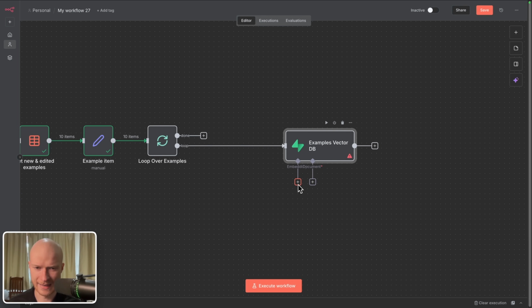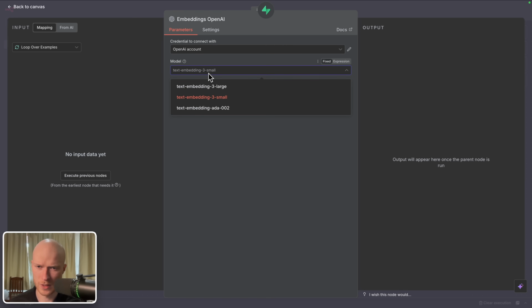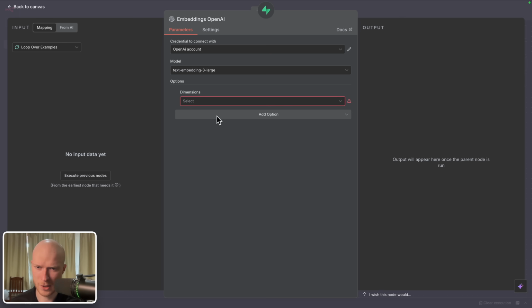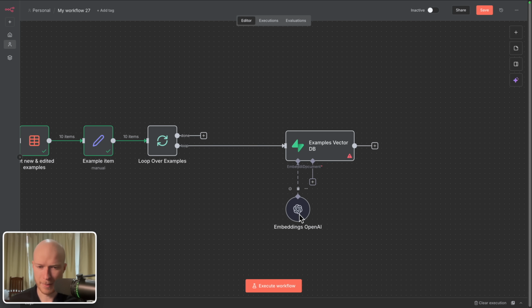Then we have to add an embedding model. And here I choose OpenAI. And the model I want to choose here is text embedding 3 large. And for the option, I want to add dimensions and choose 1024. So remember, here we have to put in the same number as during our setup of the vector database. And this embeddings model, this AI model, is a specialized model that allows us to turn a piece of content, in our case some website requirements, into a vector. Again, in a few minutes, I'm going to give you more details on what a vector exactly is.